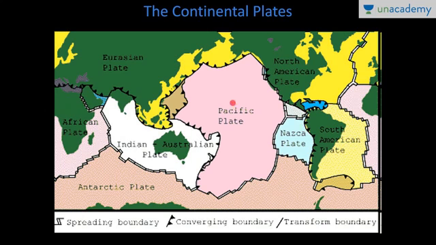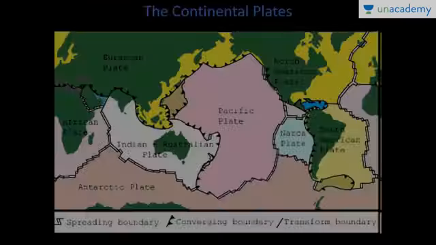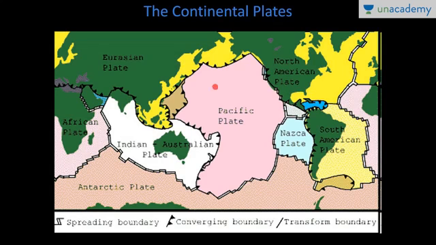So, the Earth's crust is divided into a number of major and minor plates, and these plates are floating over the asthenosphere. Along the boundaries, there are three types of plate boundaries: convergent, divergent, or transform. Here you can see two plates moving towards each other. For example, the Eurasian plate is moving towards the Pacific plate. So this is a convergent plate boundary.